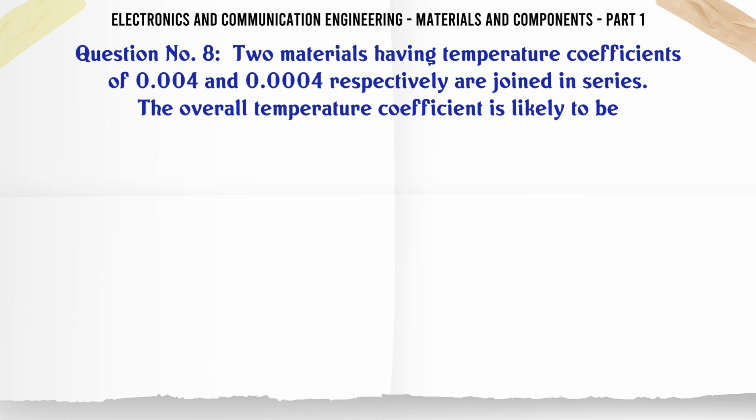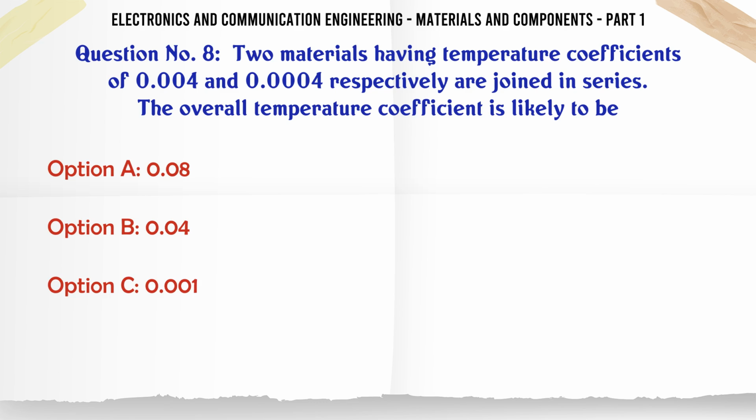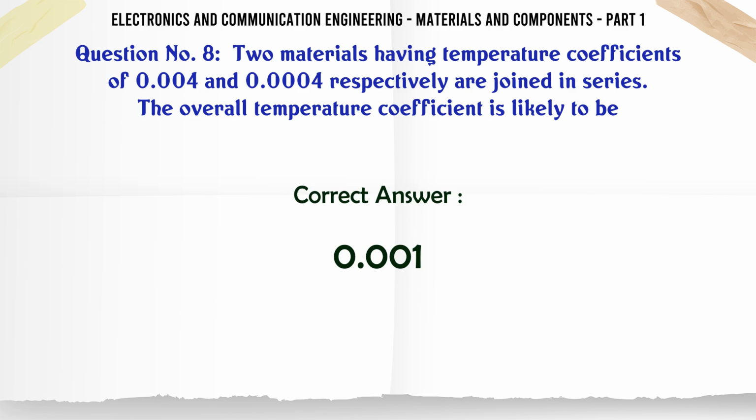Two materials having temperature coefficients of 0.004 and 0.0004 respectively are joined in series. The overall temperature coefficient is likely to be A. 0.08, B. 0.04, C. 0.001, D. 0.0001. The correct answer is